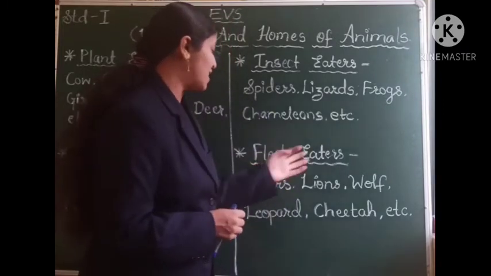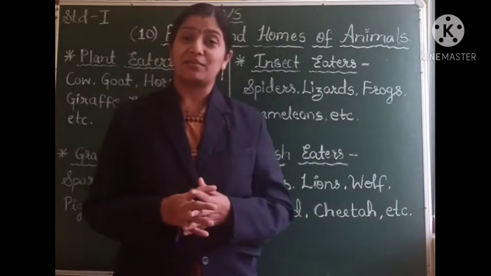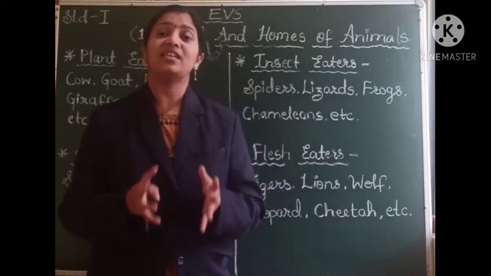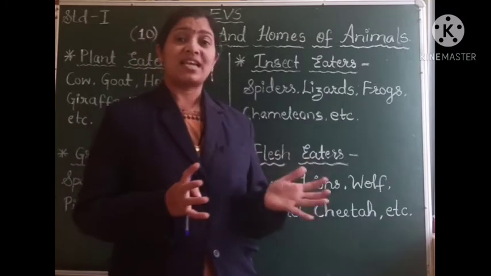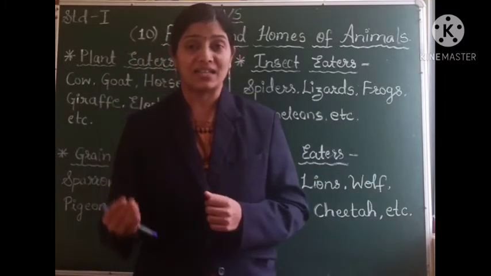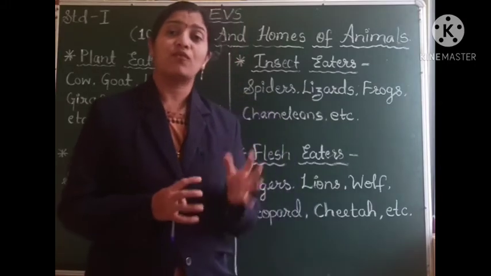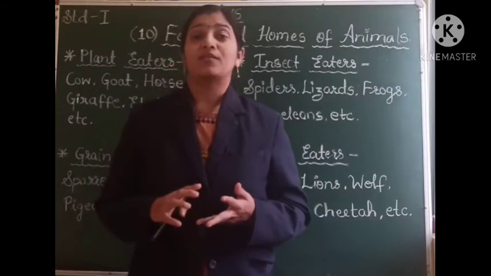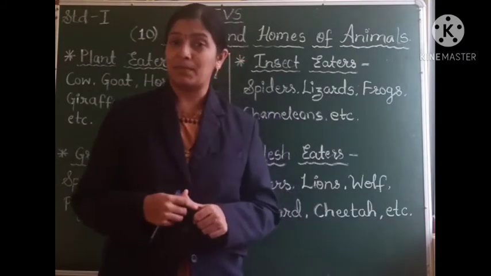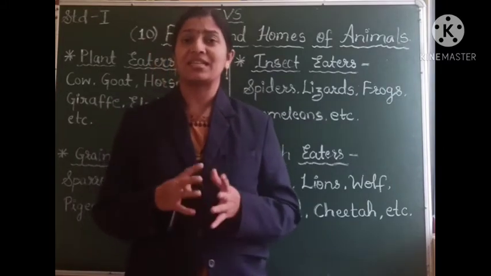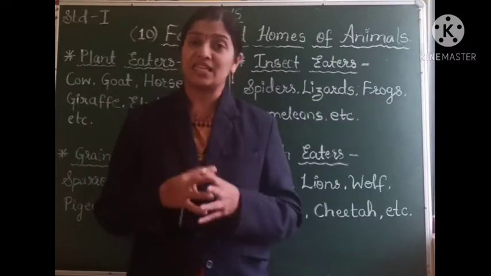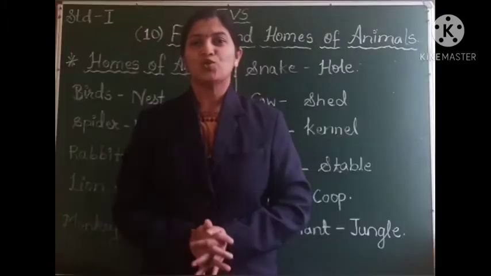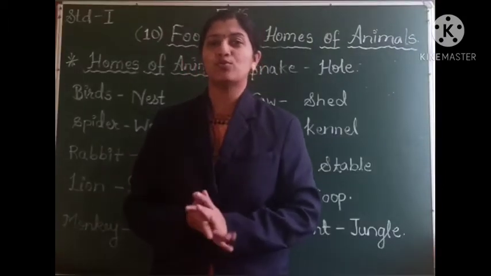The next is flesh eaters. These are the animals that catch other small animals and eat their flesh. Examples of flesh eaters are tiger, lion, wolf, cheetah, leopard. All these animals catch other animals and eat their flesh, and so they are called flesh eaters.